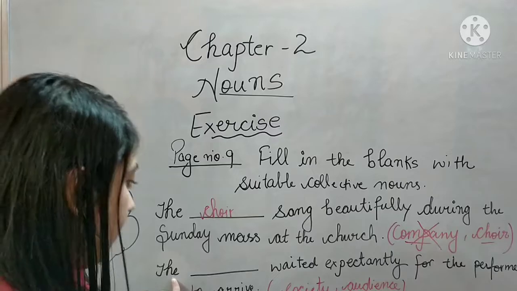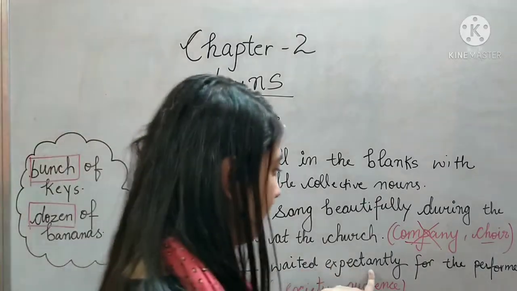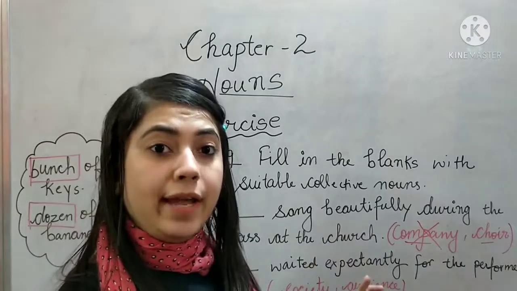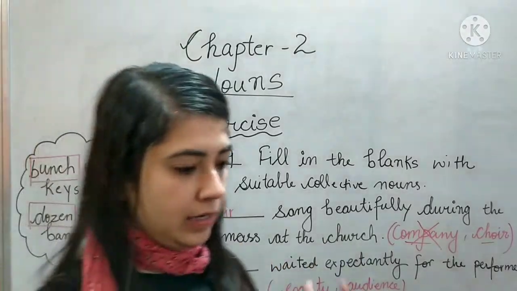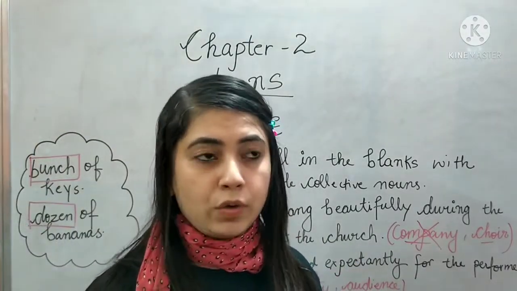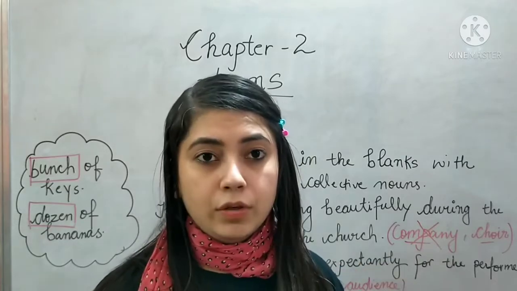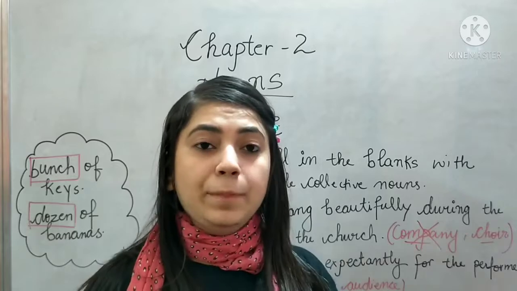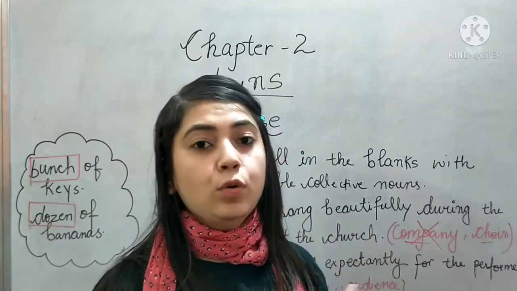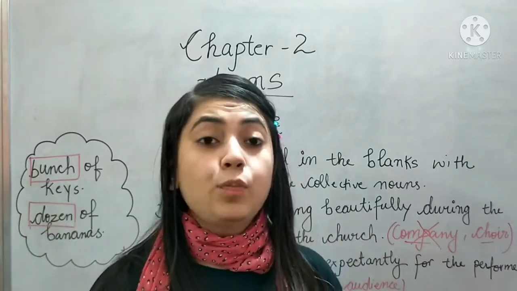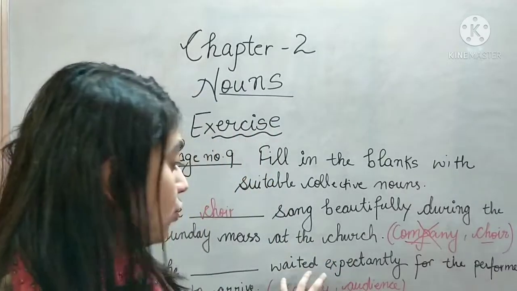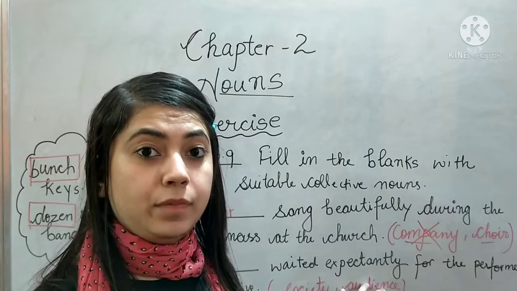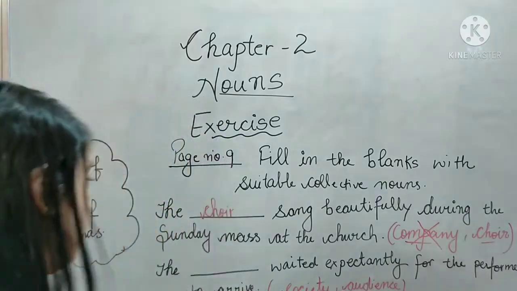Next is the dash waited expectantly for the performer to arrive. For example, you attend any function, any concert. What do we call the people who see the participants, the people who cheer the participants? Do we call them society or do we call them audience? We call them audience.